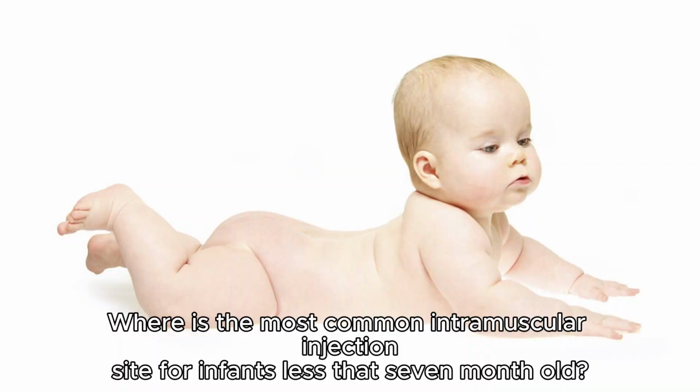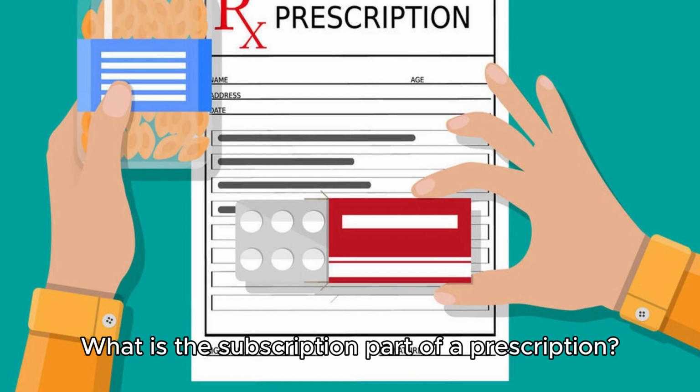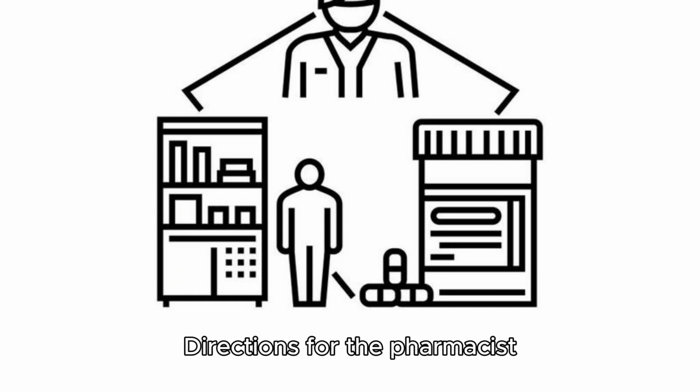Unsaturated fats. Where is the most common intramuscular injection site for infants less than 7 months old? Vastus lateralis. What is the subscription part of a prescription? Directions for the pharmacist.